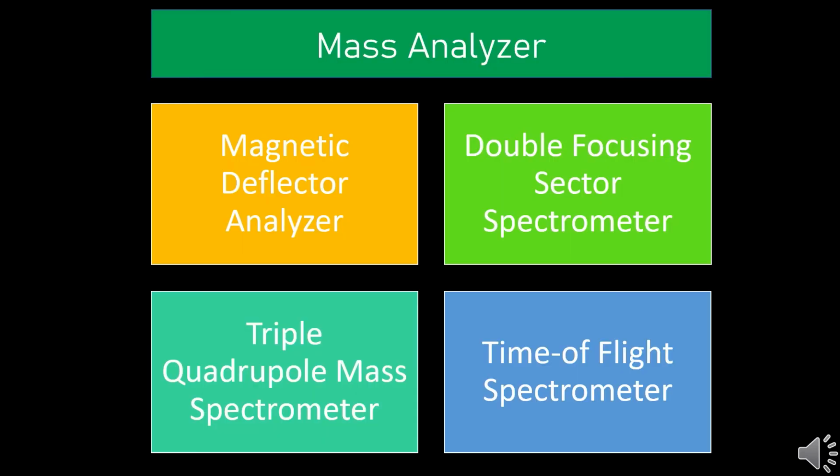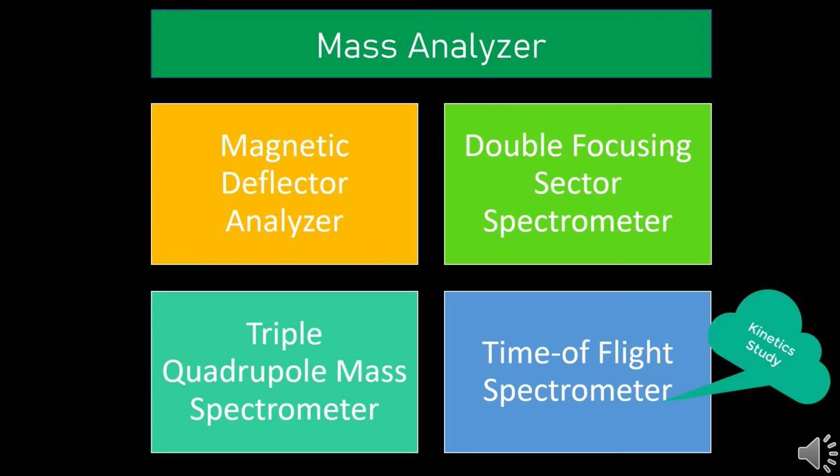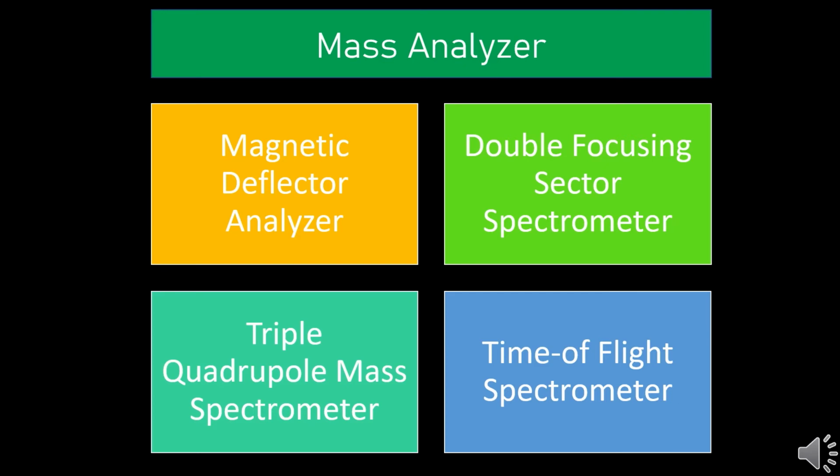The analyzer separates ions according to different mass by charge ratio. A highly resolved peak is observed for the quadrupole mass analyzer. In a quadrupole mass analyzer, 4 poles are present. To get a better resolved peak in mass spectrometry, we also have the triple quadrupole mass spectrometer. Kinetic studies of fast reactions can be analyzed using a time of flight spectrometer.